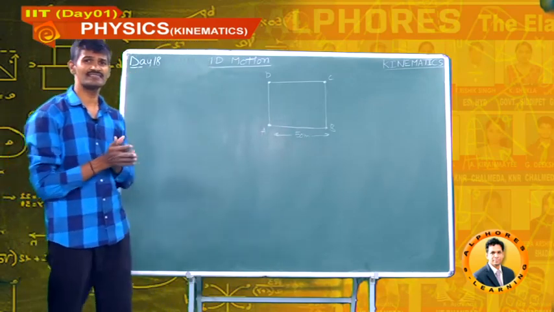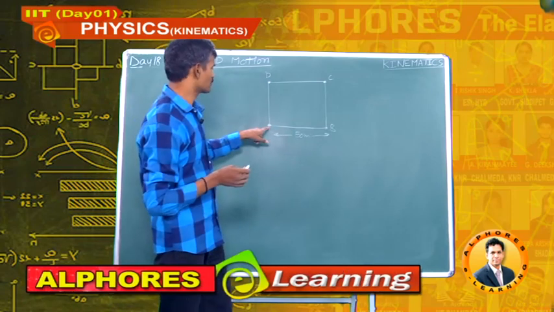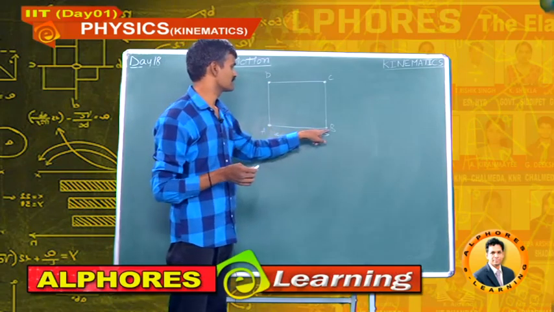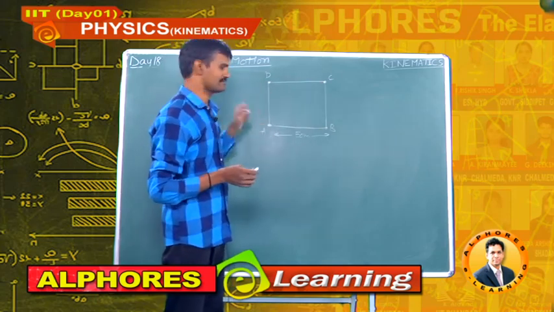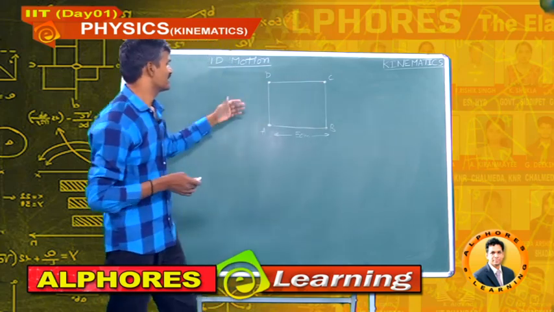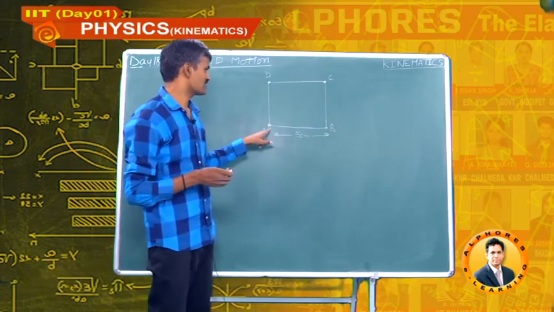A man runs in a square lawn starting from point A. He moves from A to B and then B to C, C to D and D to A. Find the distances at different instants.